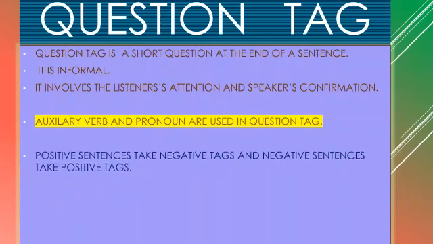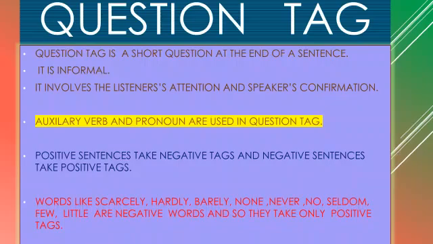There are two types of sentences. They are positive sentences and negative sentences. Positive sentences take negative tags and negative sentences take positive tags. What are negative words? Words like scarcely, hardly, barely, none, never, no, seldom, few, little are negative words, and so they take only positive tags.